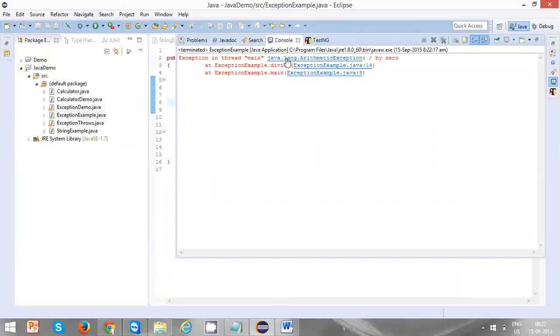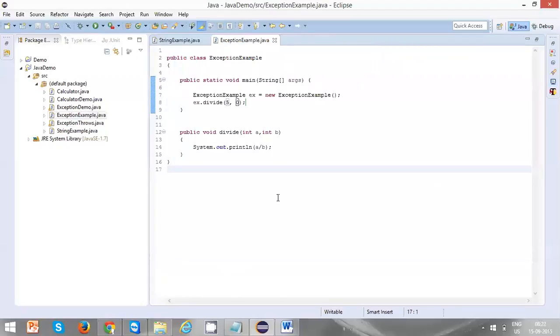So you can see java.lang.ArithmeticException. You are trying to divide a value by 0, so that's the reason this particular exception is thrown. Right now the compiler doesn't know whether this piece of code will throw the exception or not, because it's a plain a and b. Every time we pass different values, so it doesn't know whether it can throw the exception or not. That's the reason it will not ask you to define an exception.